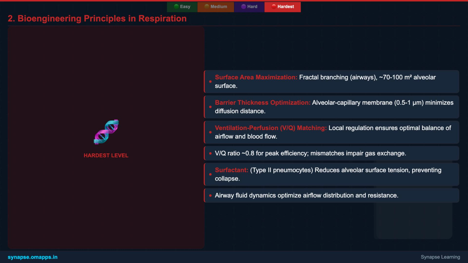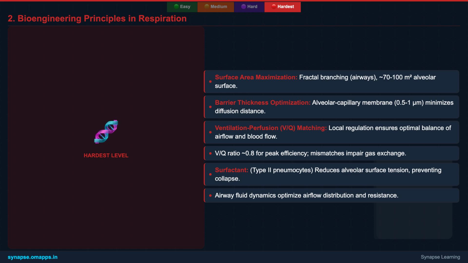Consider the fractal branching of our airways, from the trachea to the tiny bronchioles. This design maximizes airflow distribution while minimizing resistance, ensuring efficient delivery of air to the vast exchange surface. The human lung boasts an astonishing 70 to 100 square meters of alveolar surface area, equivalent to a tennis court, packed into your chest. This immense surface, coupled with an ultra-thin alveolar capillary membrane, optimizes diffusion.